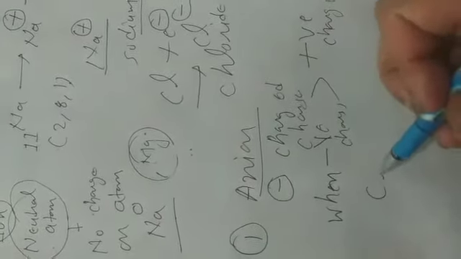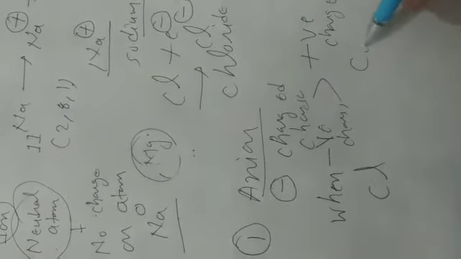Suppose Cl atom and Cl negative, Cl 17 and Cl negative charge. Cl has 17 electrons and Cl negative has 18 electrons.